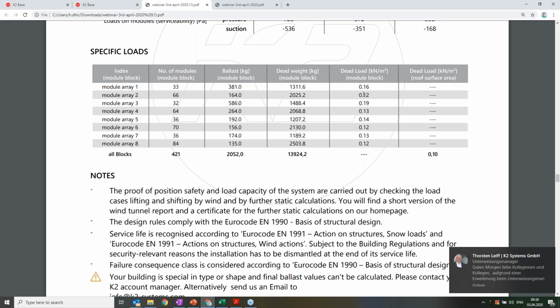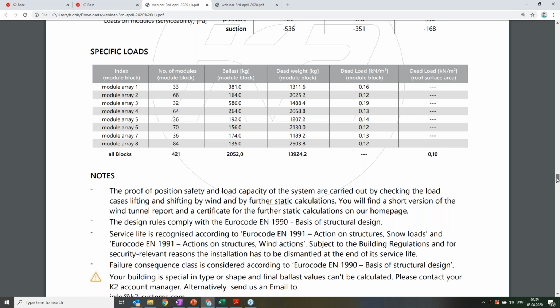So it's necessary that we give this input to the structural engineer or to the customer. They know how the roof is designed, what is the thickness of the concrete and so on. If they are fine with these numbers, it's okay. And if they want to be much safer, they can ask the structural engineer, and they will tell you how to do that.